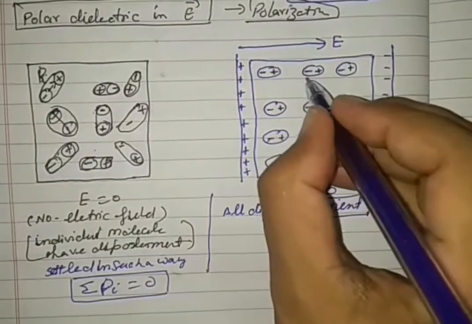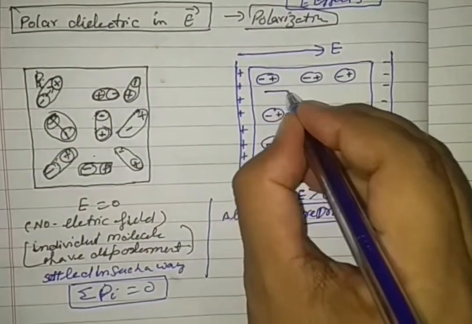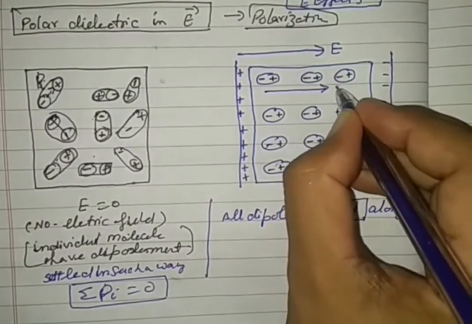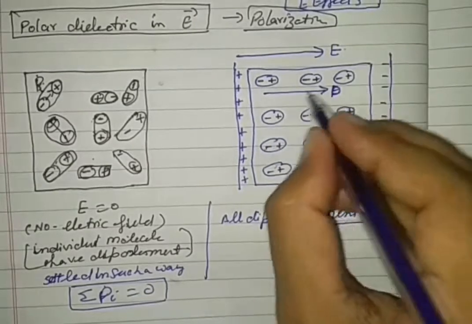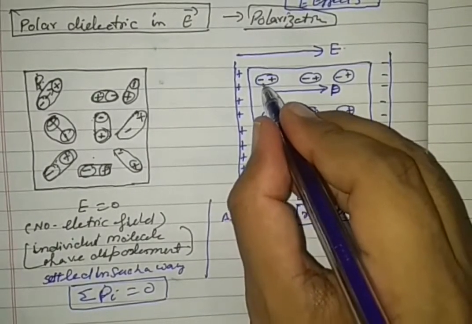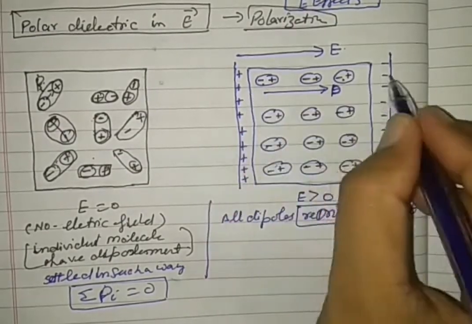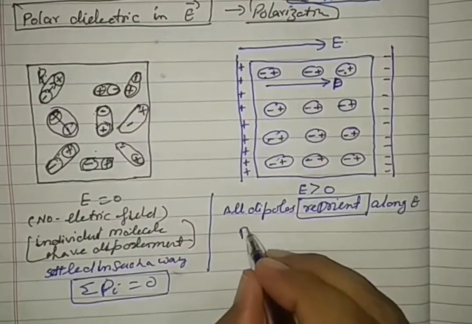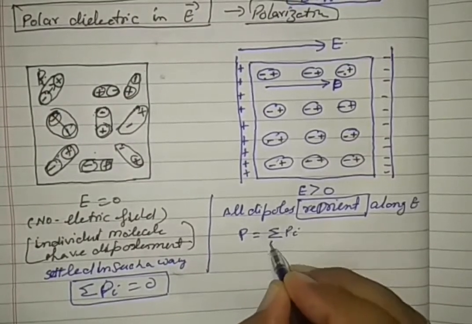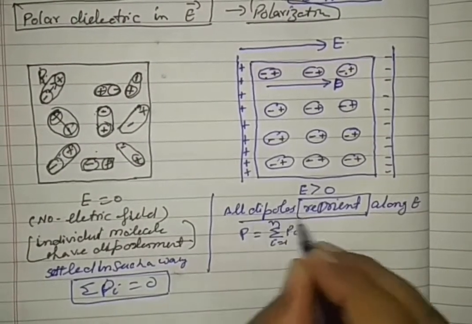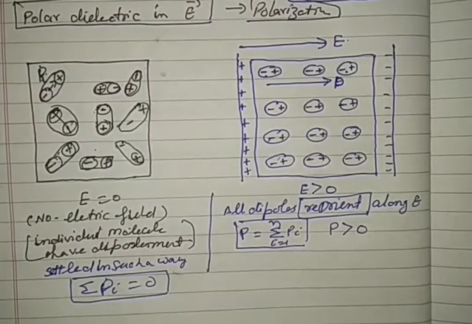Right? As a result, a dipole moment is set up along the external electric field. We know the dipole moment is from negative to positive. See very carefully. So the net dipole moment P is equal to the summation of Pi, where i goes from 1 to N, or we may say the dipole moment is greater than 0.